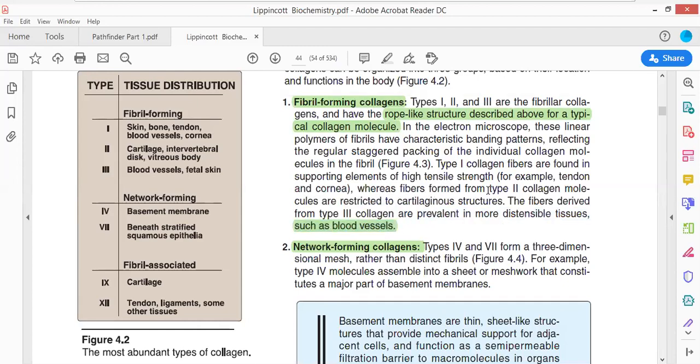For example, fiber forming collagen is present in the tendons and the cornea. The cornea is the black portion of your eye, and the tendons connect the bone to the muscles.